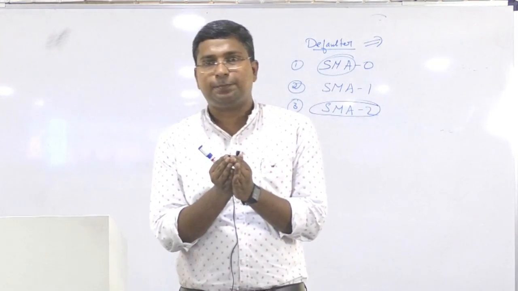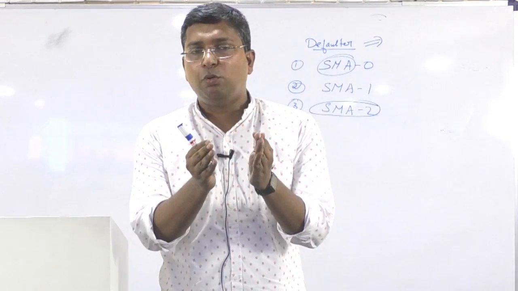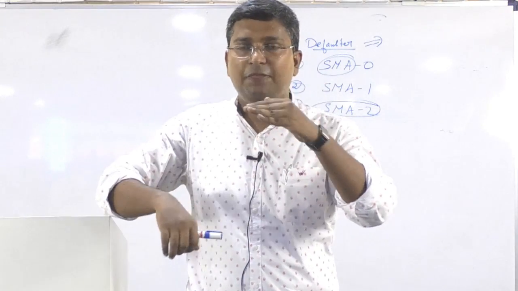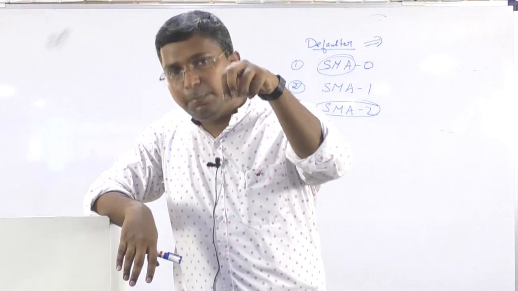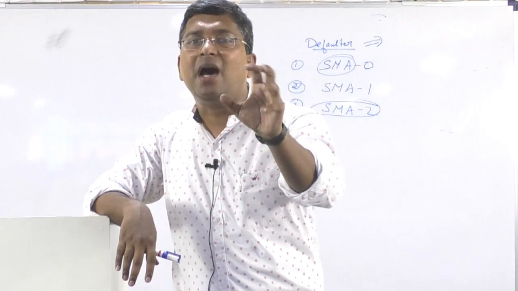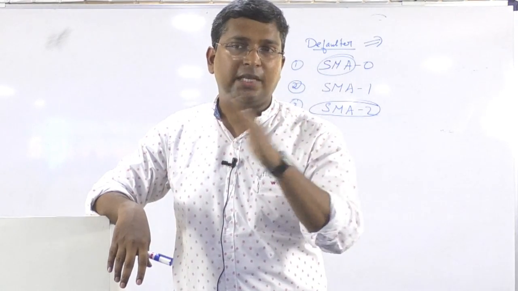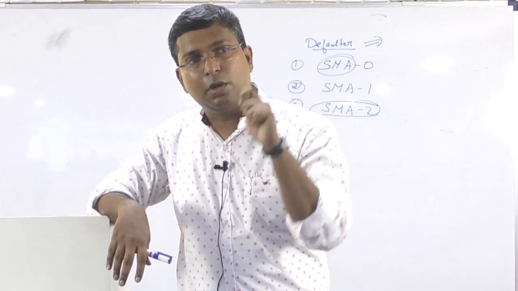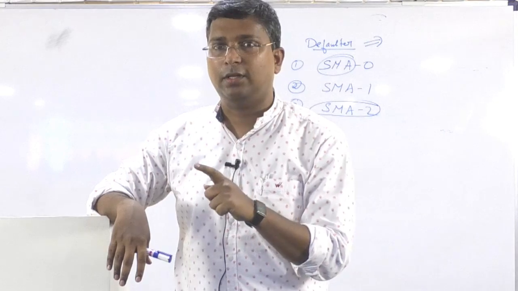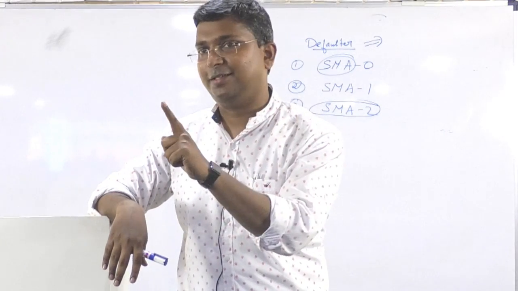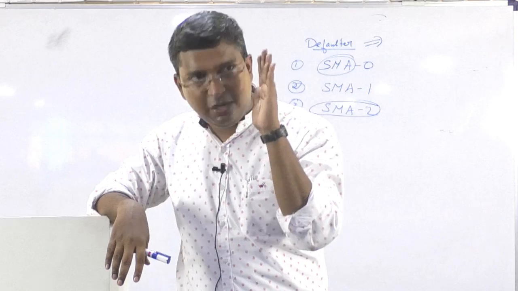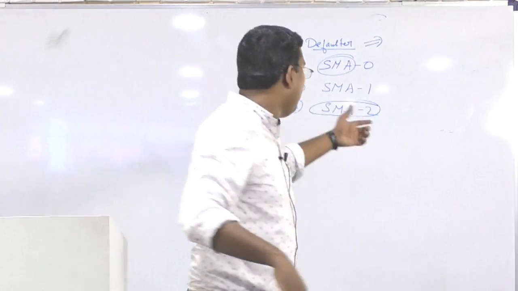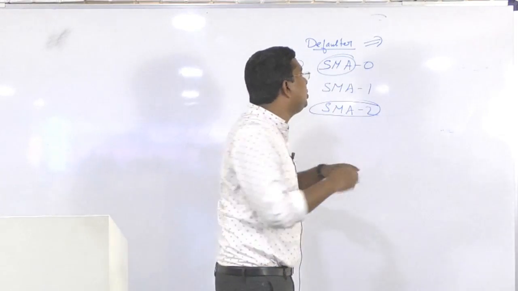If a borrower has taken a loan and has not paid the principal or interest for the past 30 days, meaning a month. You have taken a loan and you have defaulted, so you are defaulted for only 1 month. Then you will be coming under which category? Under special mention account 0 category.